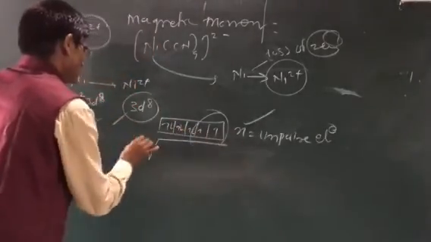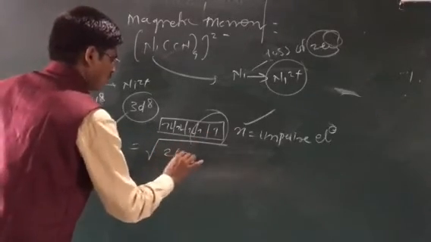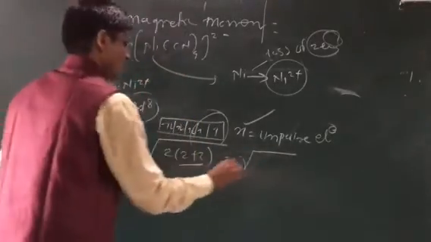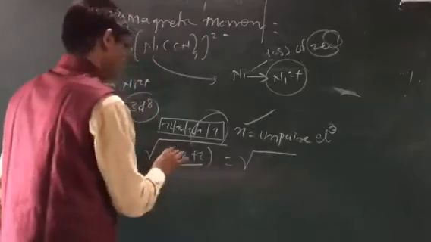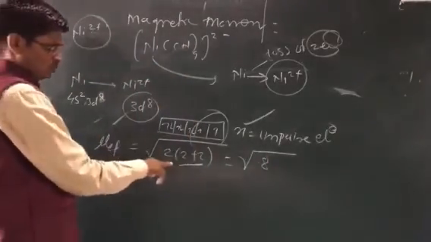So mu effective equals under root of 2(2+2), which is 2 into 4, that is 8.